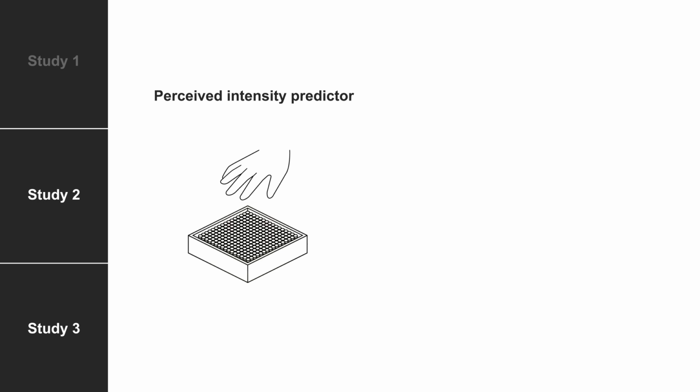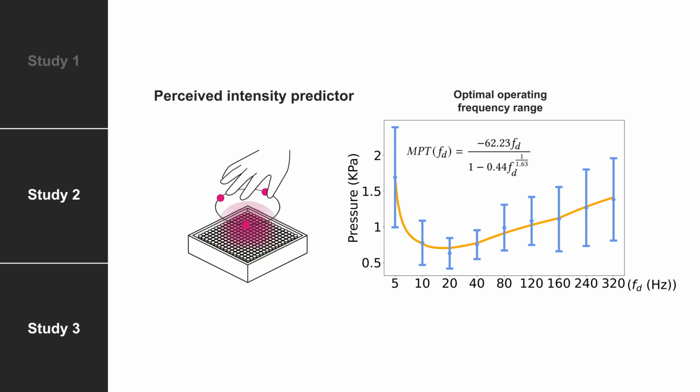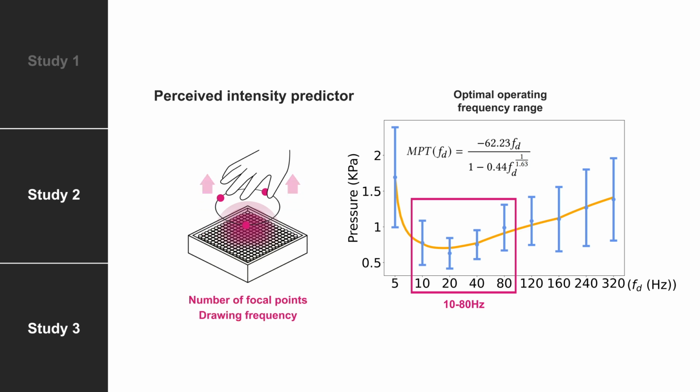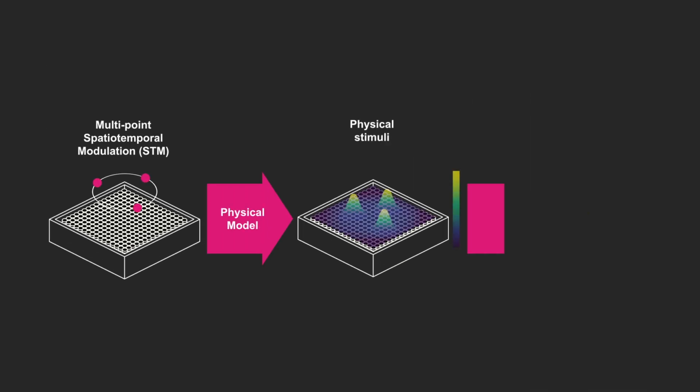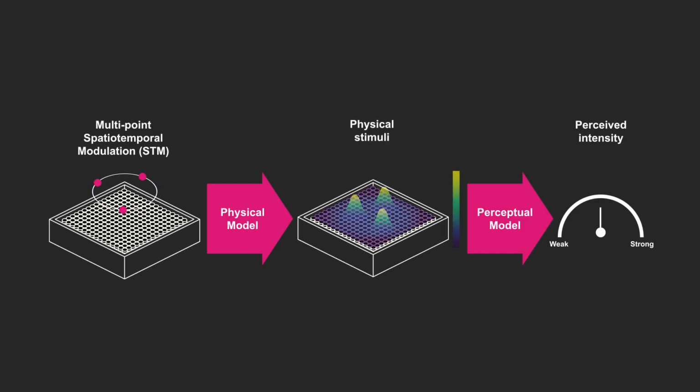It should also be noted that the minimal perceivable threshold changes with drawing frequency. We identified the optimal operating frequency range of 10 to 80 Hz and developed our model there. In addition, the number of focal points and drawing frequency affect perceived intensity with reduced influence. This highlights the importance of our 2-stage approach, which provides a more accurate estimate of the physical stimuli delivered and predicts perceived intensity more accurately than naive approaches.